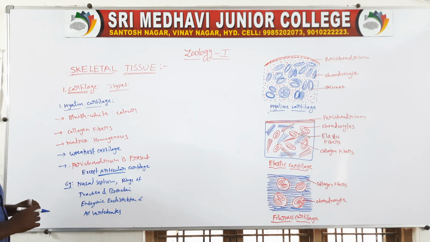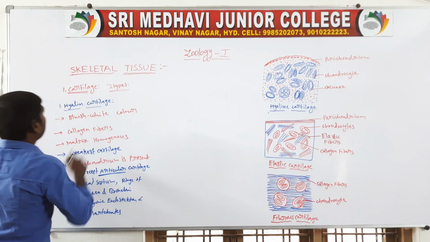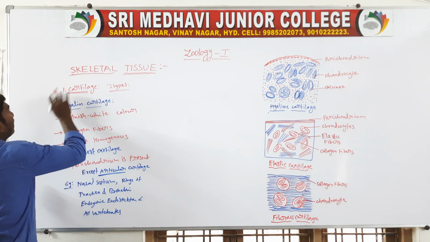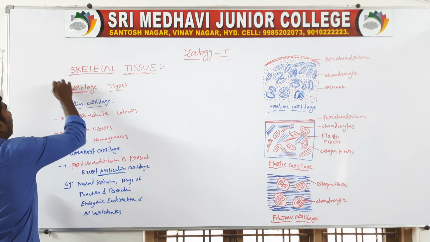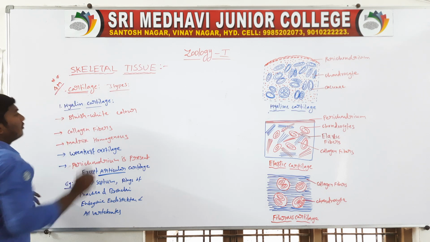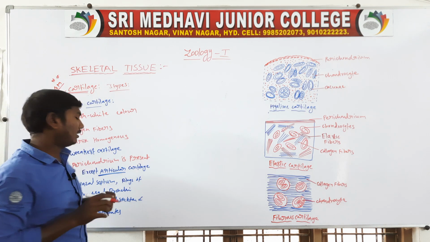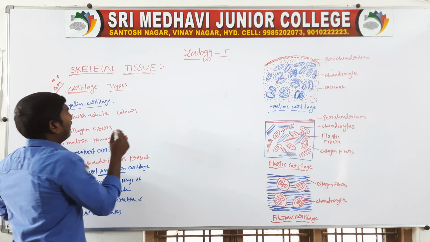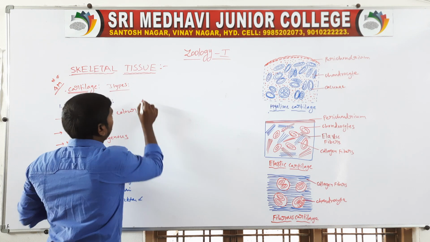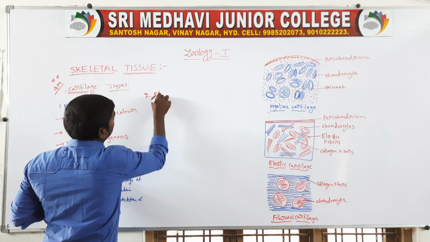So these are the hyaline cartilage. The types of cartilage is a 4 marks question, very important. The types of the cartilages: the first is hyaline cartilage, and the second one is elastic cartilage.